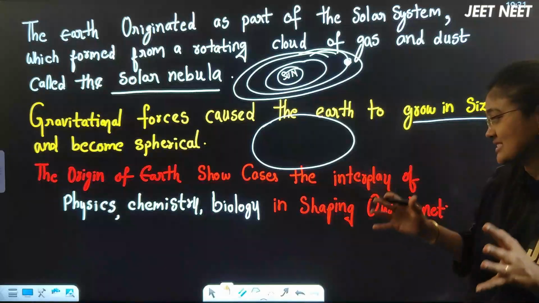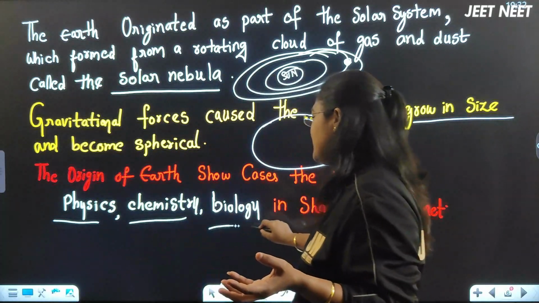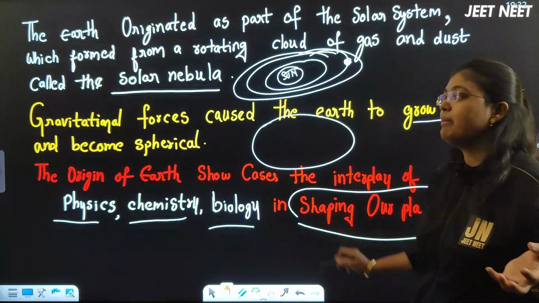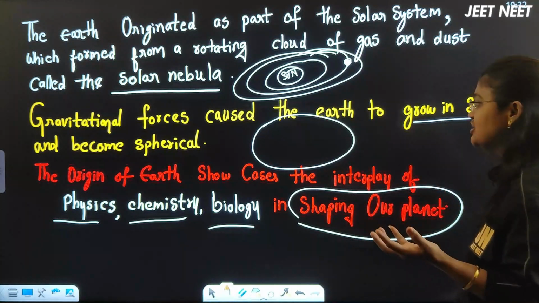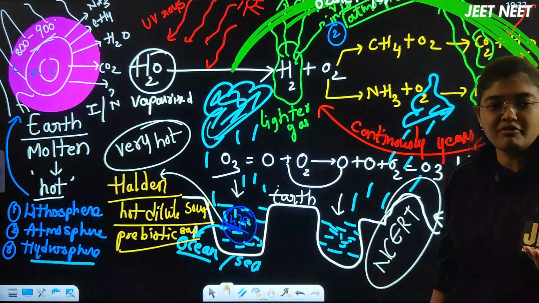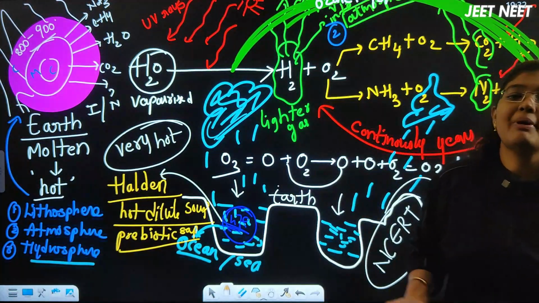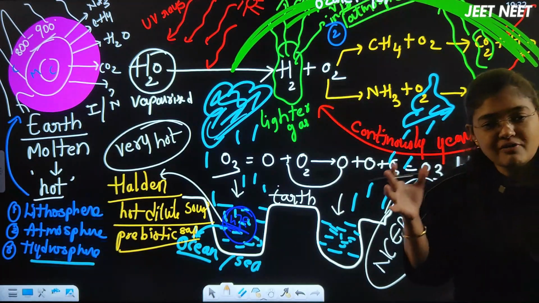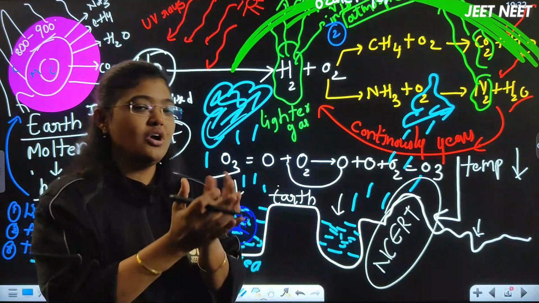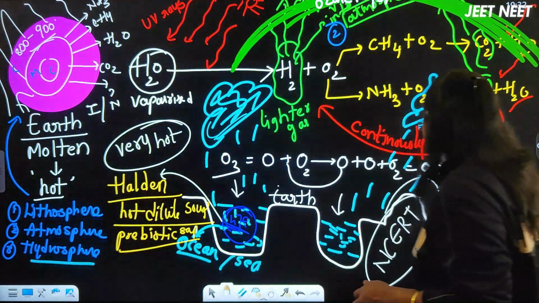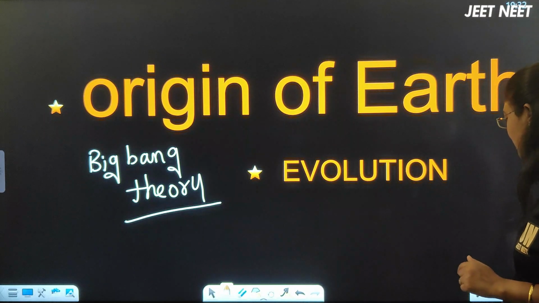That's it. It says that there is an interplay of physics, chemistry and biology which is shaping our planet. Can I say the gravitational forces are the physics involved here, the chemical reactions happening here are the chemistry involved, and the first life which happened in the water I can consider related to biological evolution, isn't it? Because of all these three things happening on this earth, our planet has now formed, right? I hope this video on the small topic of the origin of earth is very clear for you.